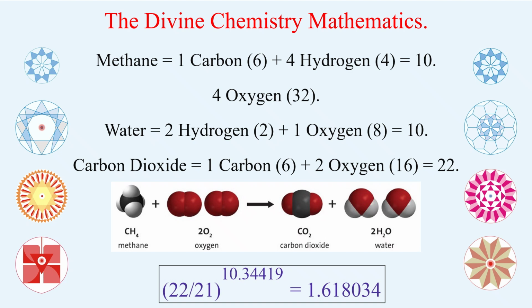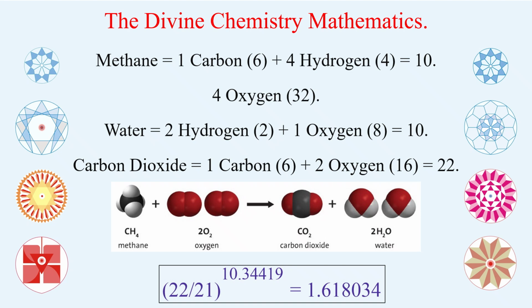Methane is equivalent to 1 carbon, which has 6 protons and 6 electrons, and 4 hydrogen, with 4 electrons and 4 protons, equivalent to 10. Then 10 is a very important number. That is what I have shown. There are 10 stage development once for all. That is it.